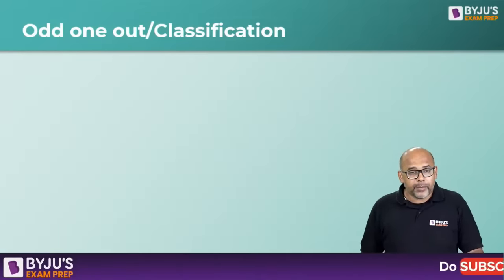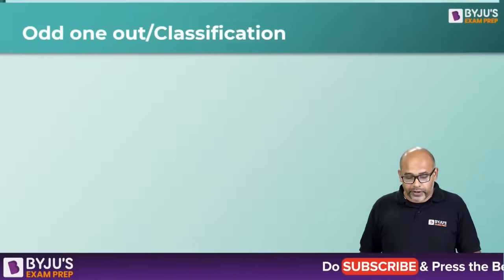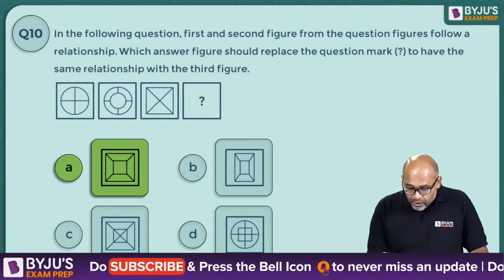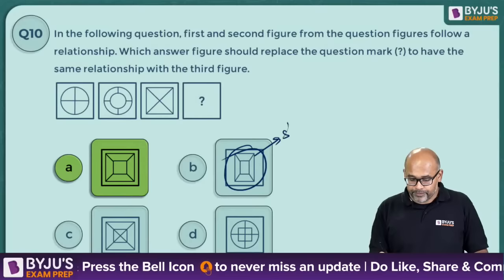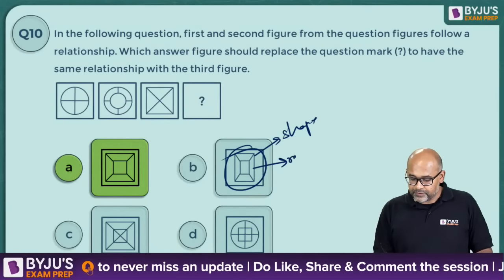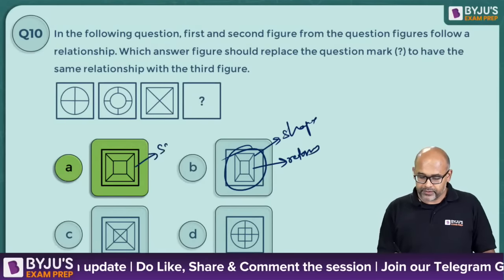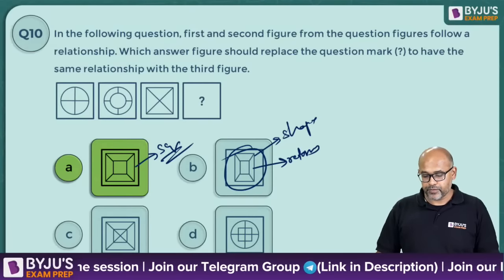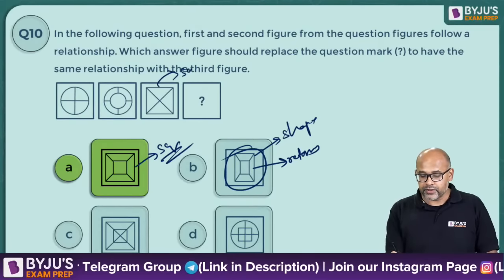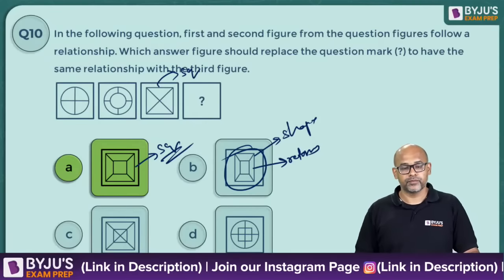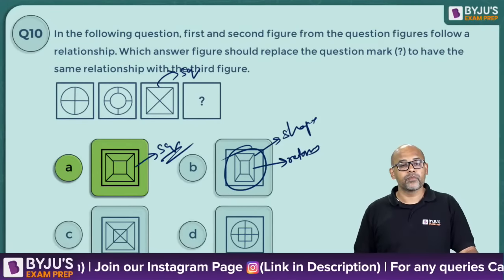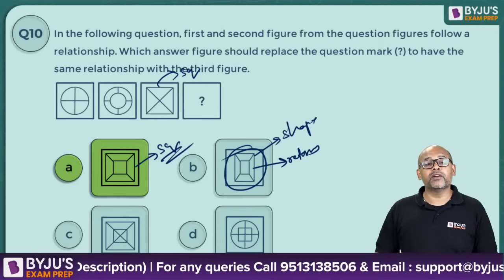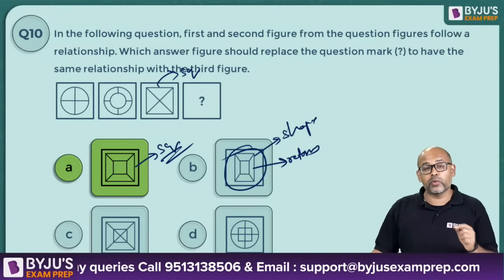Which one is it? Okay, Bharat is asking in question 10, why not B? Let me see question 10. What is wrong with B? This is the shape. This is a rectangle. This is a square. That is the difference. You have a square, this is a square. So square will give you a square. Clear? Shubham and Bharat, A and B are confusing. The only reason is because you have a square.